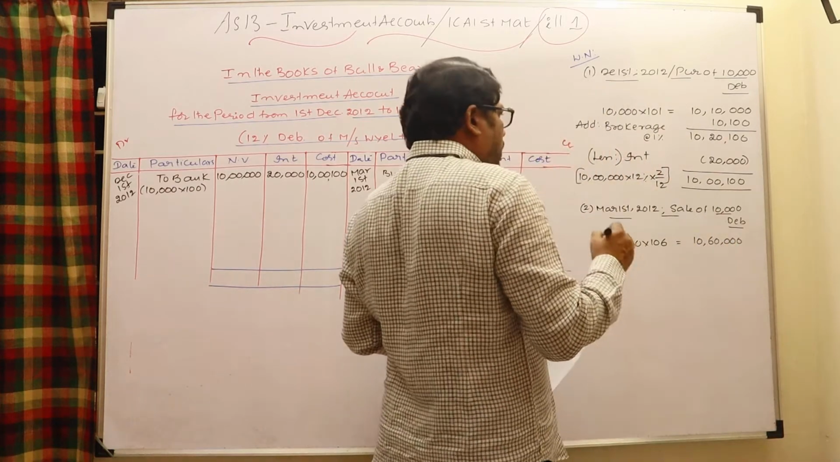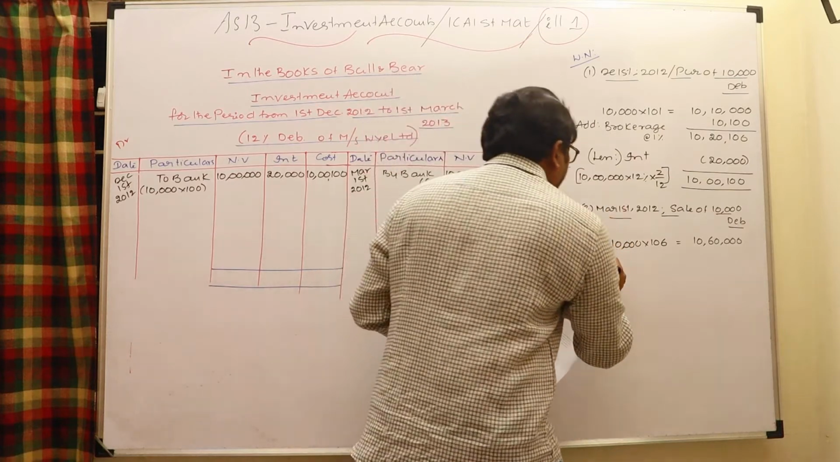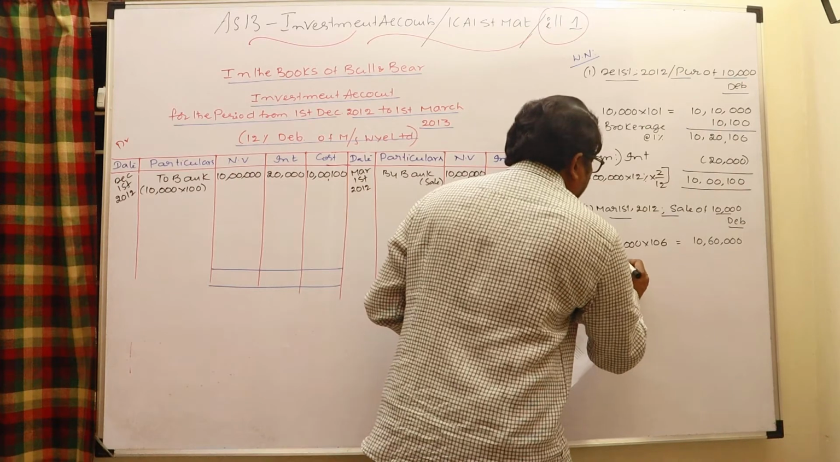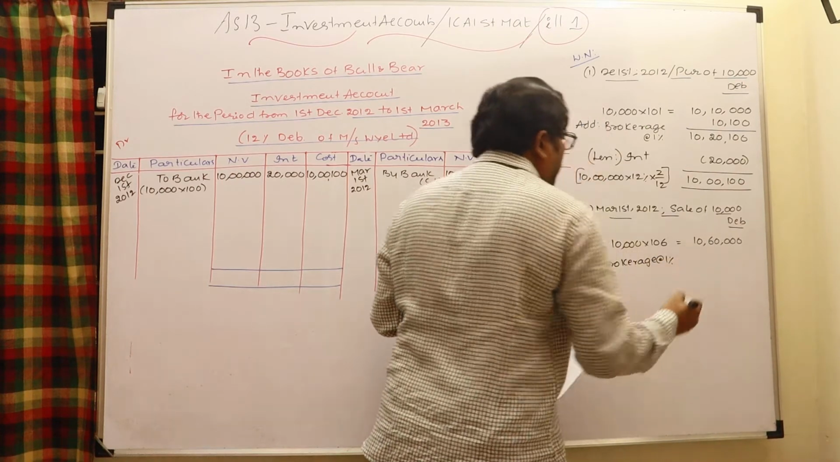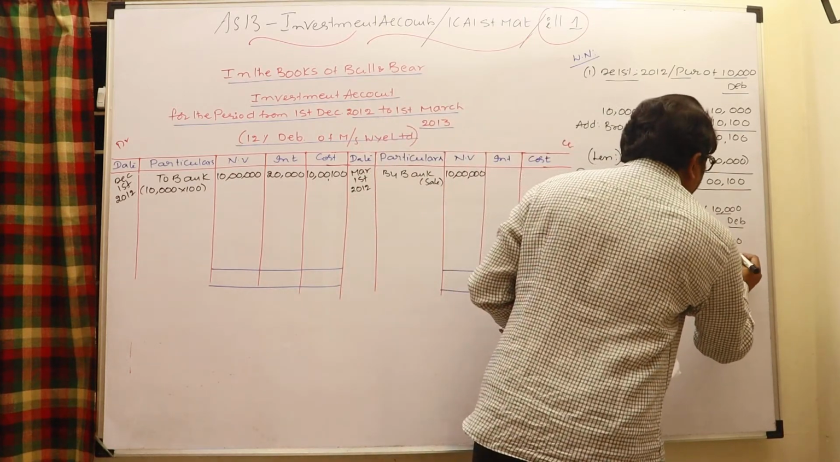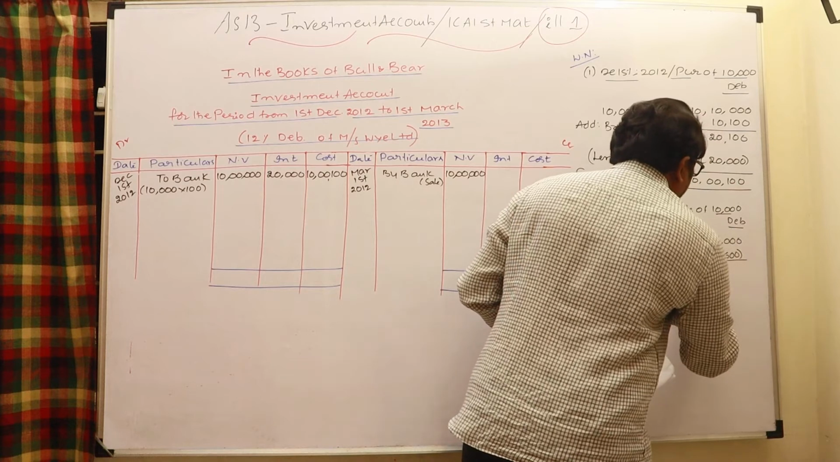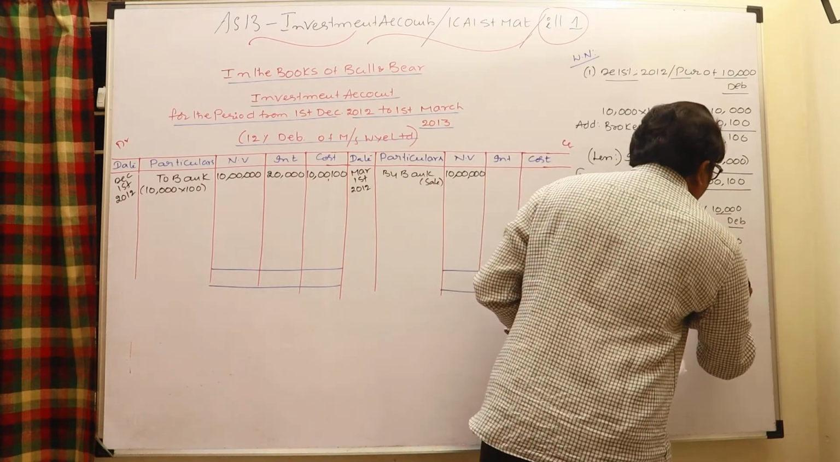And I said that brokerage here should be deducted. In case of purchase, add; in case of sale, minus brokerage at the rate of 1%. That is 10,600. Then this is 10 lakhs 49,400.